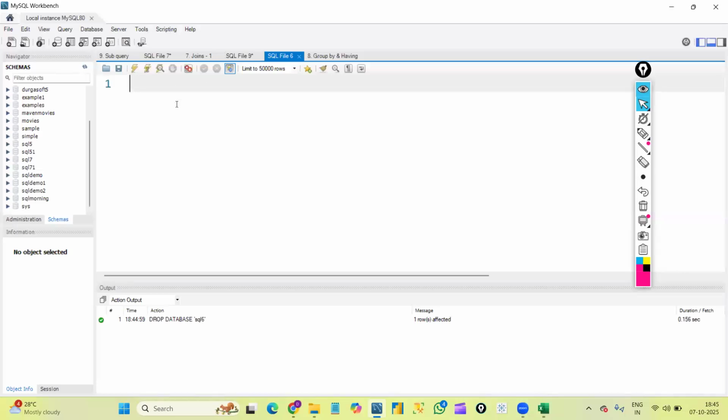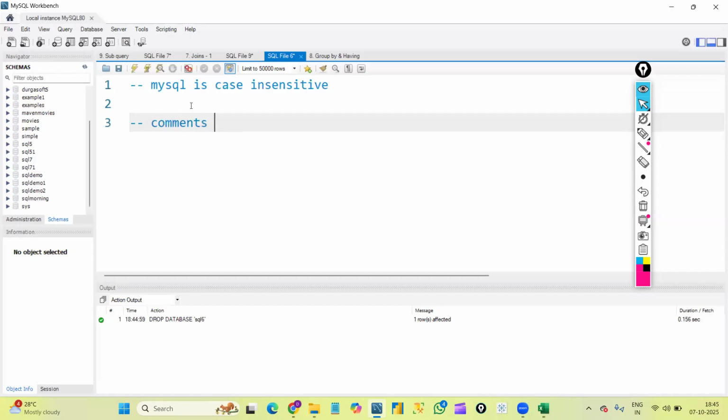Before creating the database, let me explain some points. MySQL is case insensitive. That means we can use uppercase or lowercase, no problem. And we have something called comments in MySQL. Like any other programming language, in SQL also we have comments. Comments are nothing but whatever we write inside a comment is non-executable.